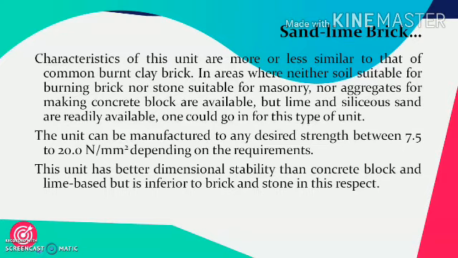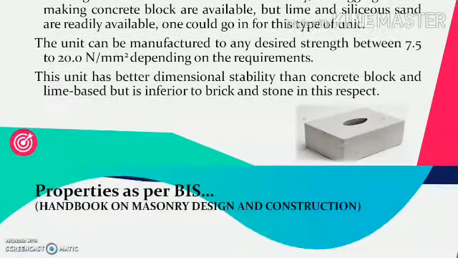The unit can be manufactured to any desirable strength between 7.5 to 20 Newton per mm square, depending on the requirements. This unit has better dimensional stability than concrete block and lime based, but is inferior to brick and stone in this respect. This is the figure of sand lime brick.